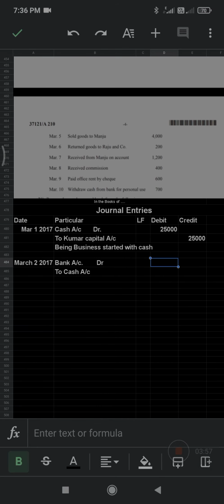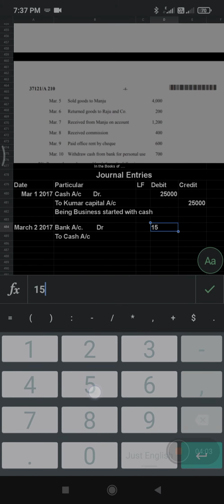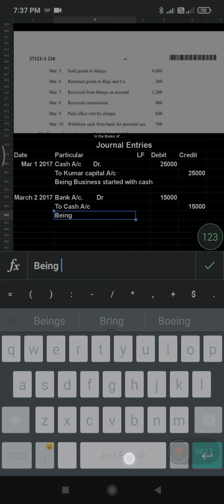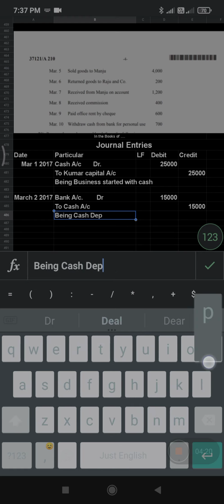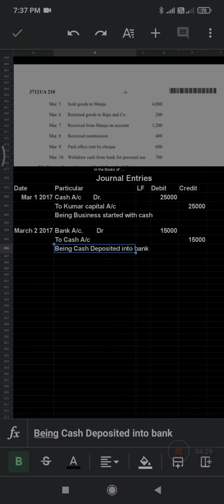Now we have to write the amount. The amount given is 15,000. We write 15,000 on the debit side and 15,000 on the credit side. Now we have to write the narration: being cash deposited into bank. We should always write a simple narration. Don't write everything here.